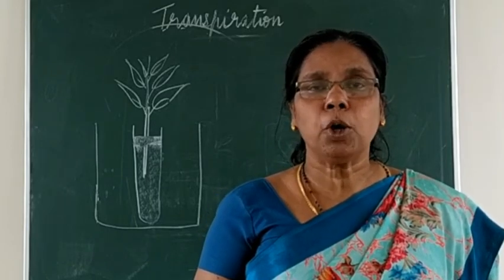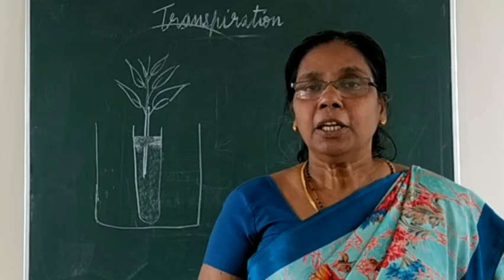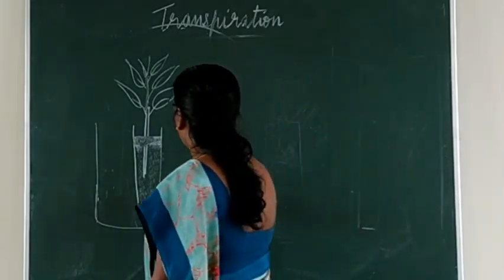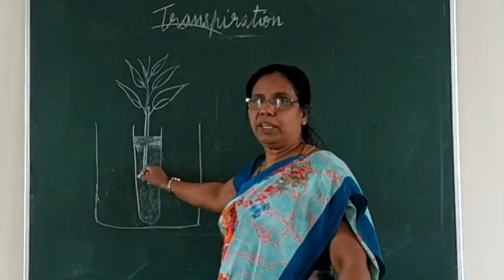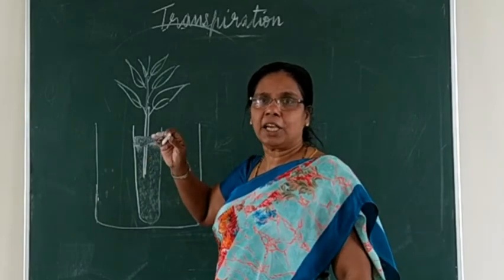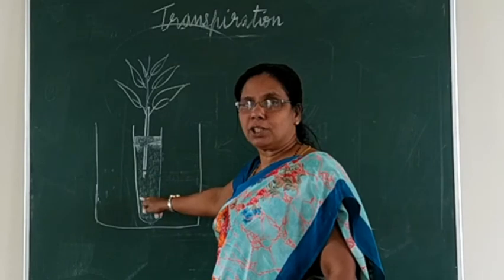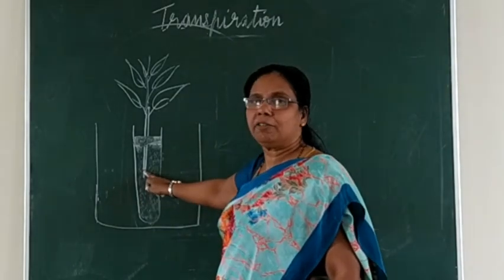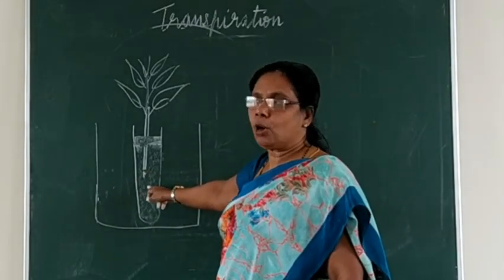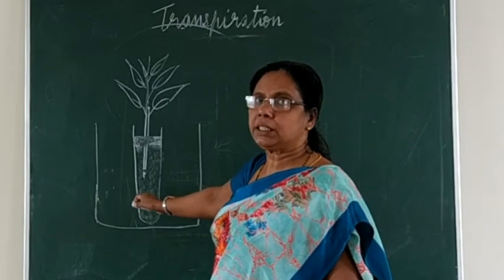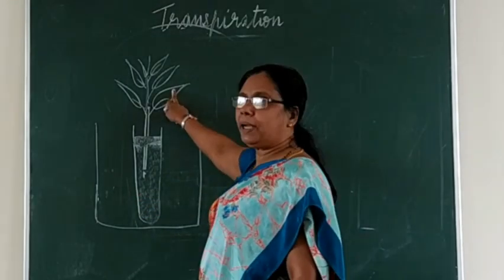Why is it a small difference? Yes, because the root is absent here. We have taken a cut stem only. Root is absent, so the process of absorption of water will be very less. So as the absorption is less, what will happen?